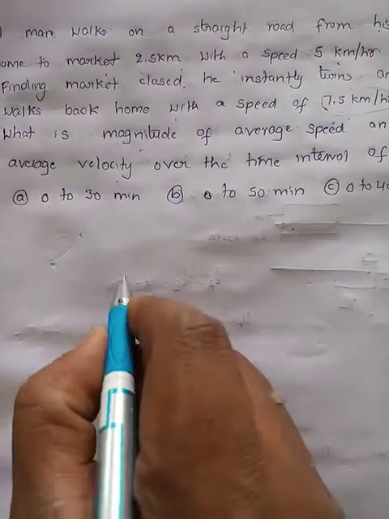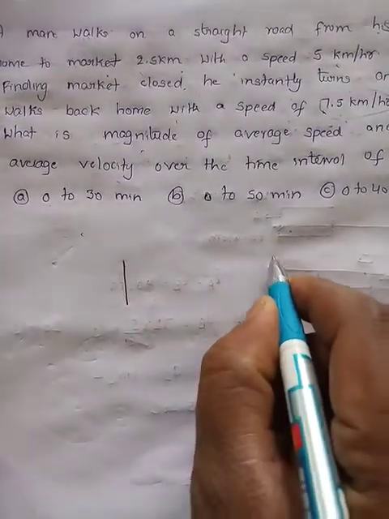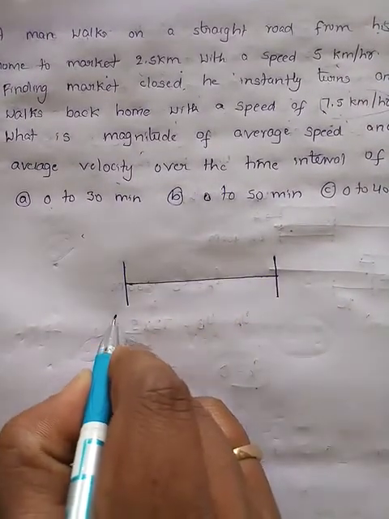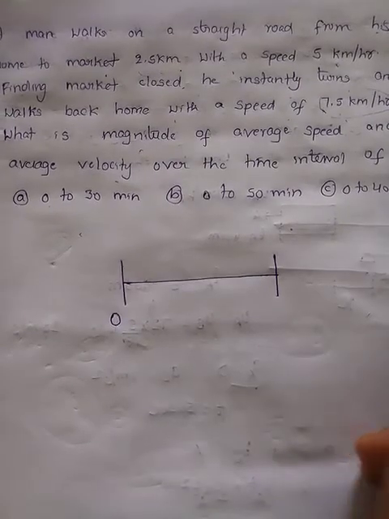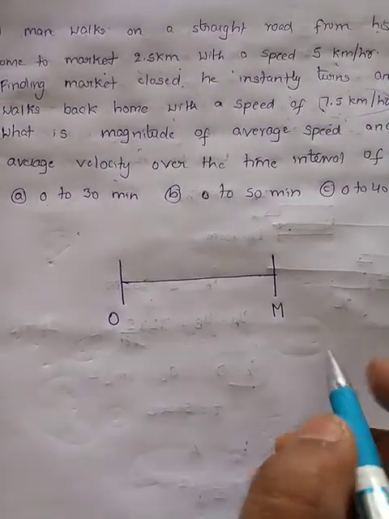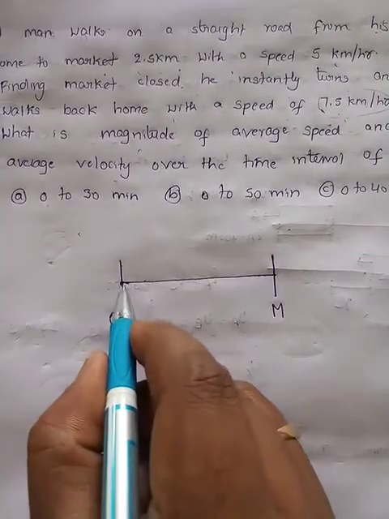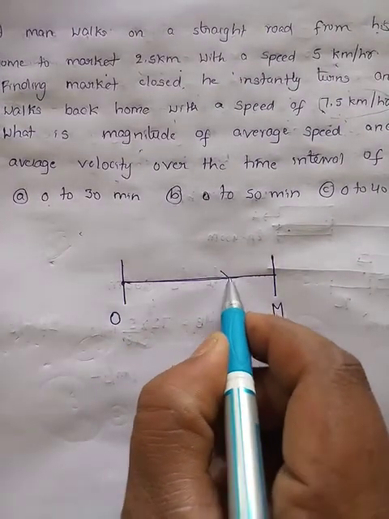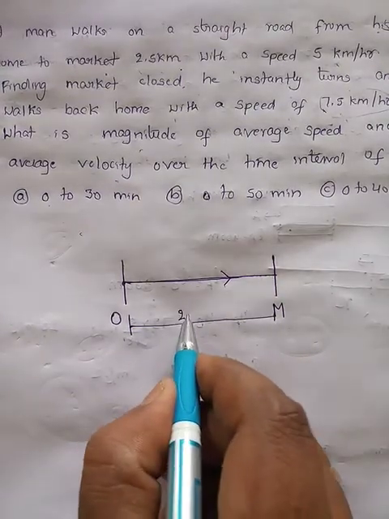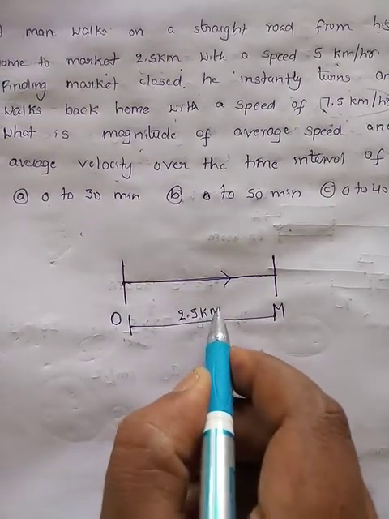Let us take the condition. Assume that this is your home O and this is market M. So first what did you do? You went from home to market. So the distance between market and home is how much? 2.5 kilometers.